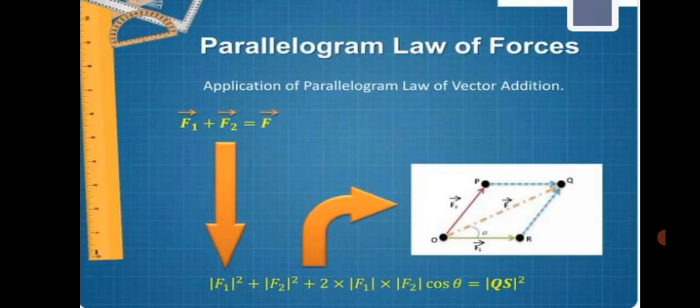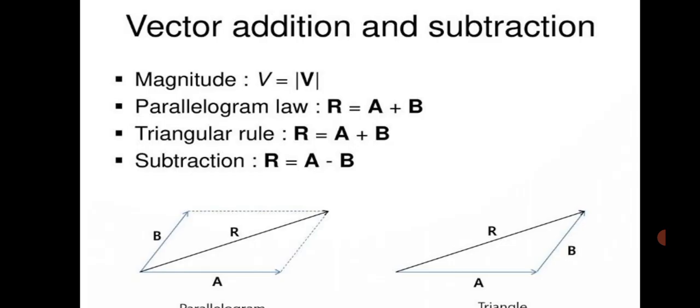This is the parallelogram law of forces. P and Q are the forces, R is the resultant. The formula is capital R equal to root of P square plus Q square plus 2PQ cos alpha, or theta, and also tan phi equal to Q sin alpha divided by P plus Q cos alpha. This is the vector addition and subtraction.